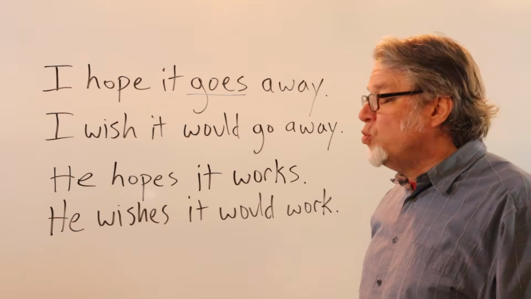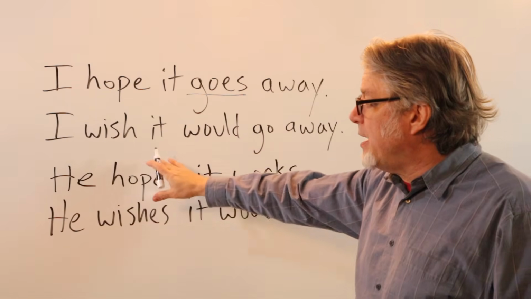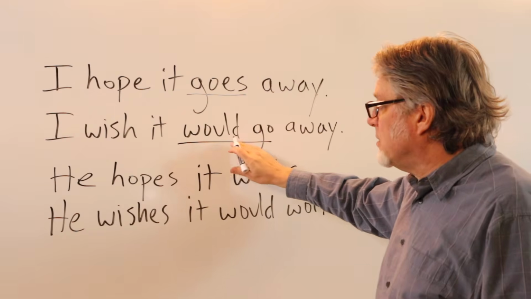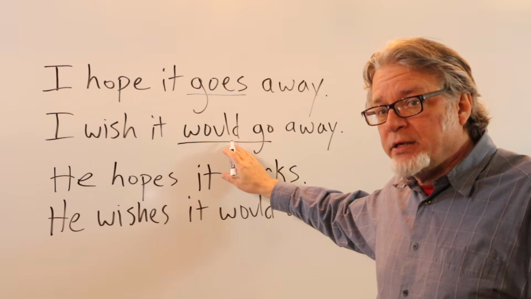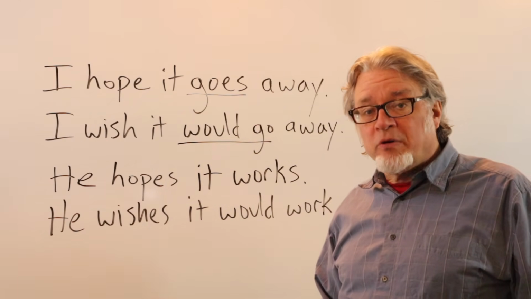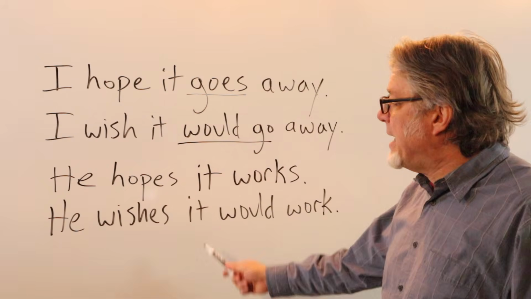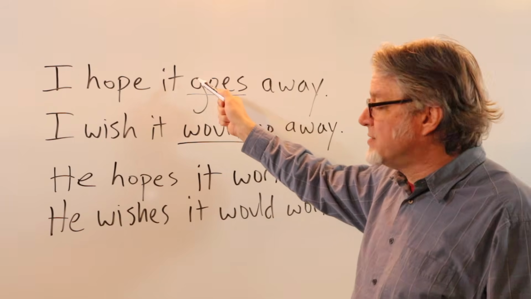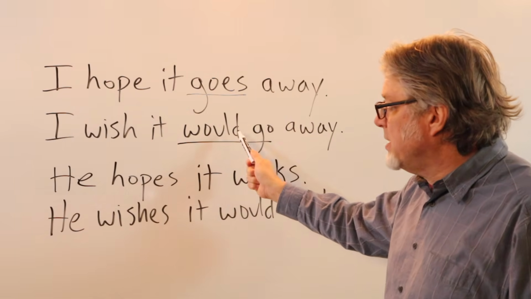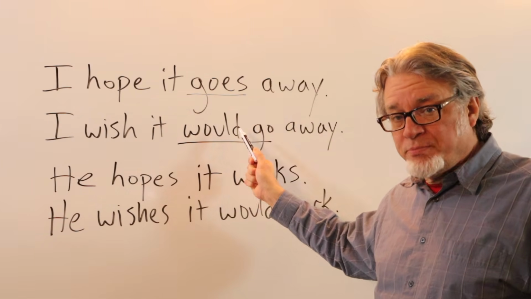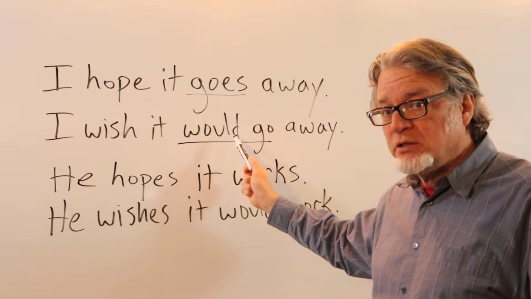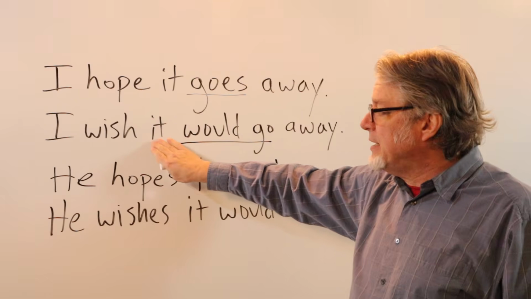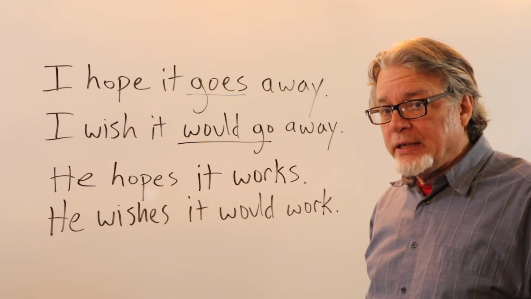I wish it would go away. After wish, using would and go implies some sort of present situation that might not be as likely as this. It's still possible, but perhaps a little bit unrealistic at the moment to believe that it will go away.